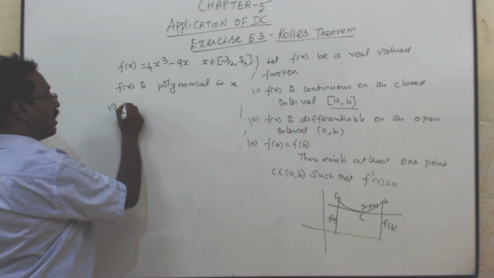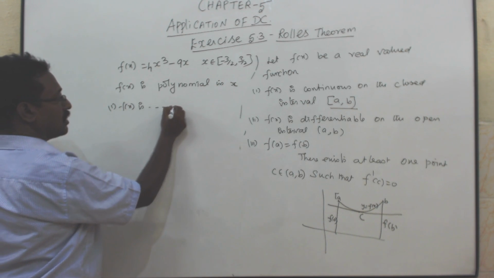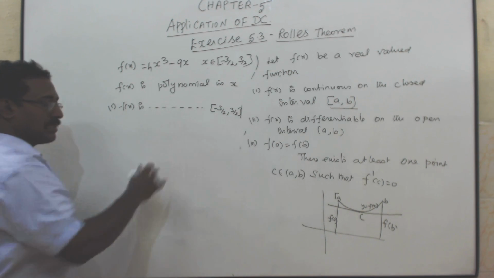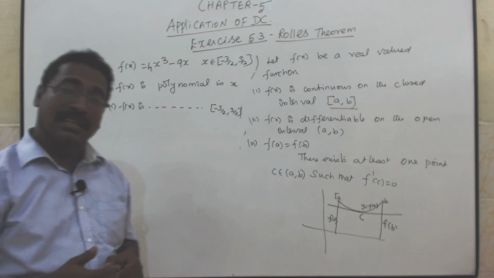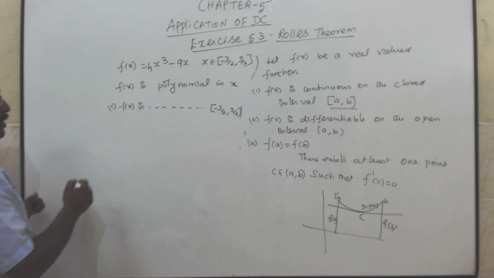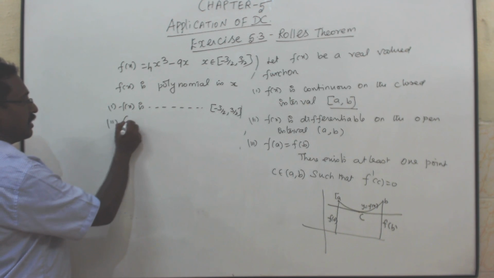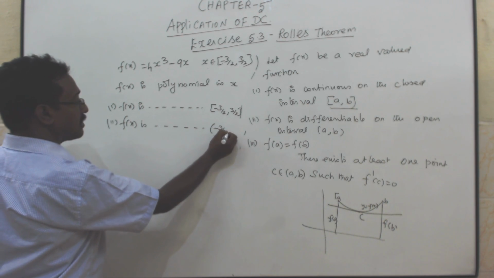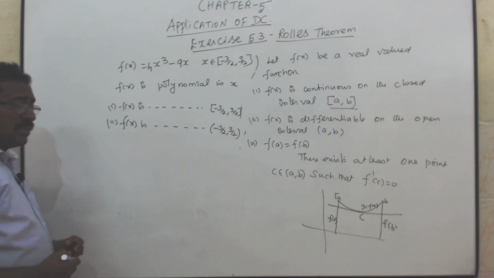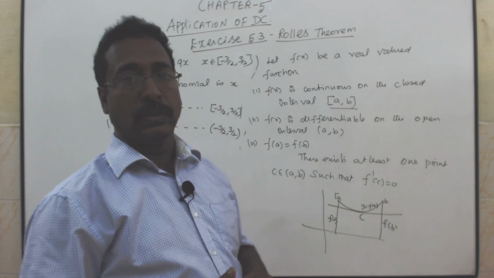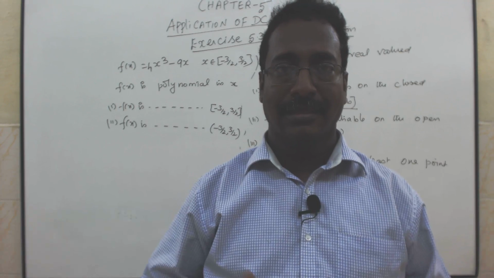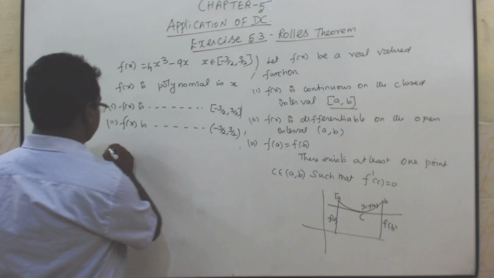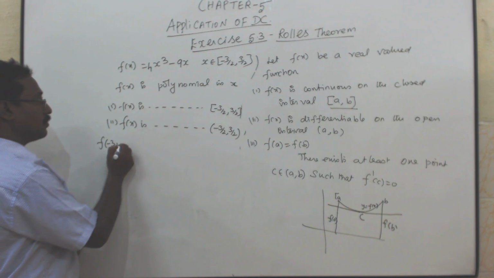The first condition, f of x is continuous on the closed interval minus 3 by 2 comma 3 by 2. Don't write like that. You have to write f of x is continuous on the closed interval minus 3 by 2 comma 3 by 2. Second condition, f of x is differentiable on the open interval minus 3 by 2 comma 3 by 2. So polynomial in x means it is understood. Continuity and differentiability.